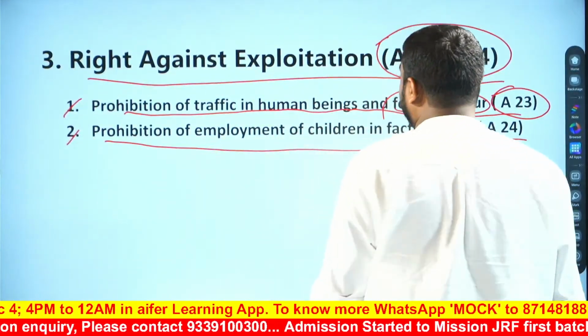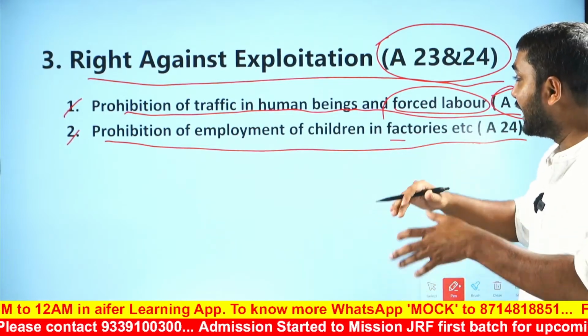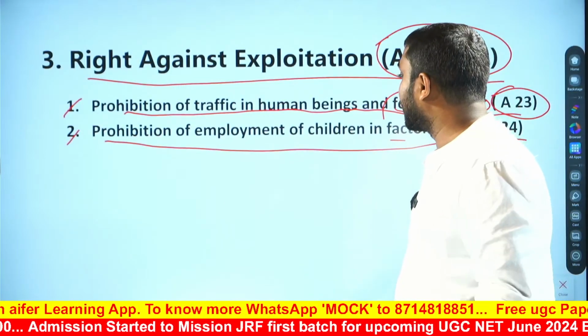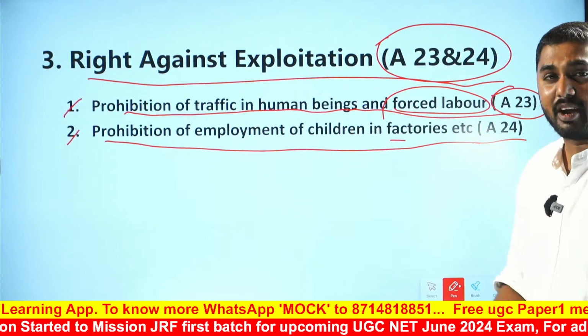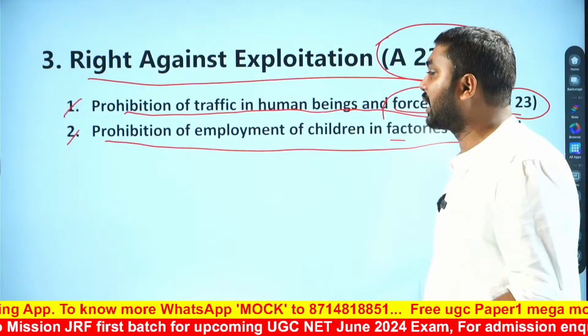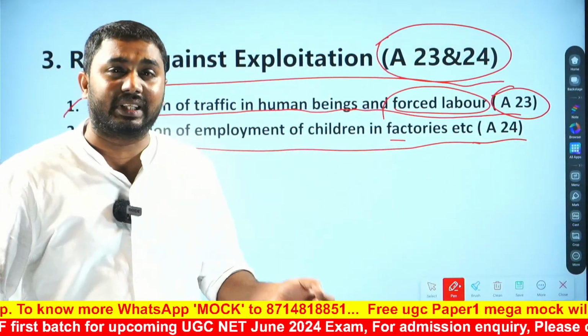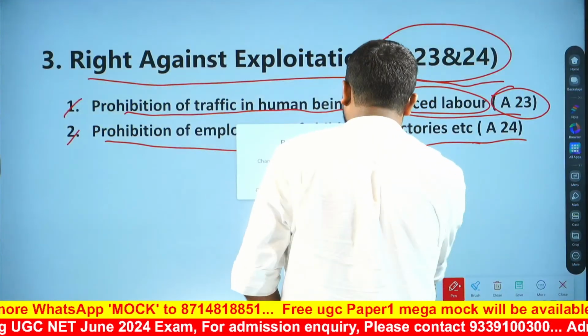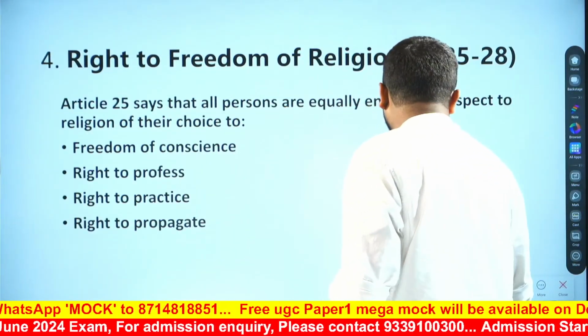So the fundamental right against exploitation mainly talks about prohibition of traffic in human beings and forced labor, and the prohibition of employment of children in factories. We have to understand these things. Then we can move to the next right.